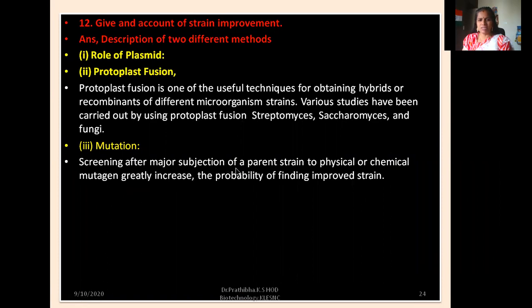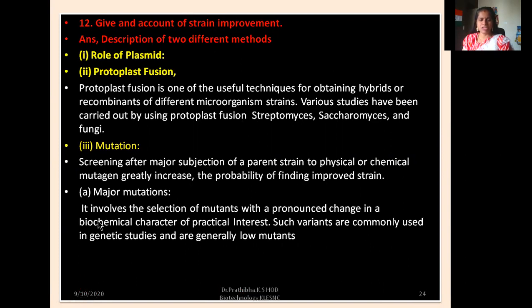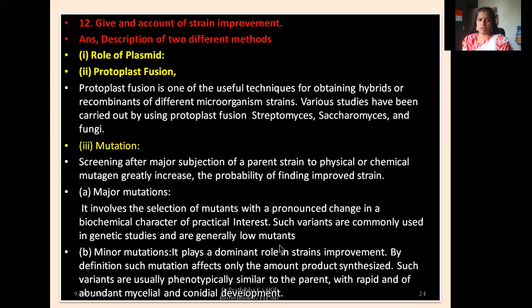Screening after subjection of the parent strain to physical or chemical mutagen greatly increases the probability of finding an improved strain. In major mutations, it involves the selection of mutants with a pronounced change in a biochemical character of practical interest. Such variants are commonly used in genetic studies and are generally low producers. Second, minor mutations play a dominant role in strain improvement.